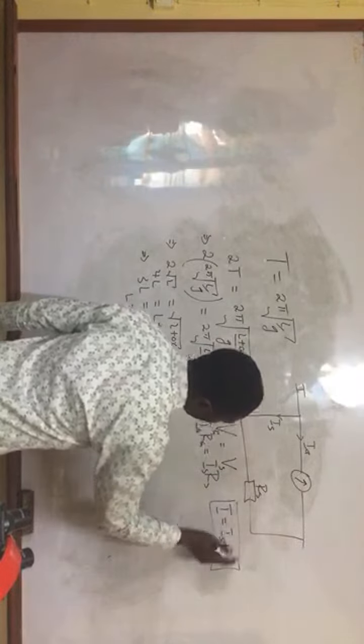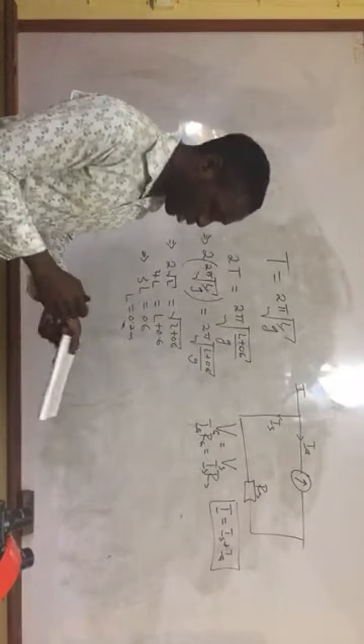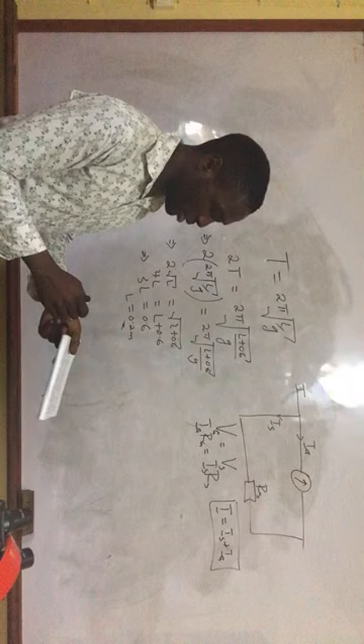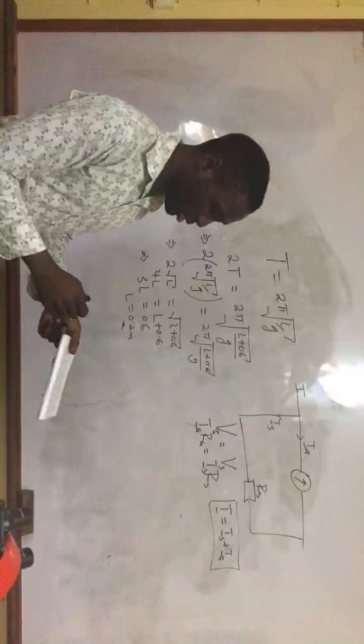Because most of the time in the question you'll be given the I of the galvanometer. So what you have to do is take the total current minus the I of the galvanometer to have the I of the shunt. So from here you can do the calculation. Here, the value of the resistance necessary to adapt it to measuring the current of 5 amperes means the total current should be 5 amperes.